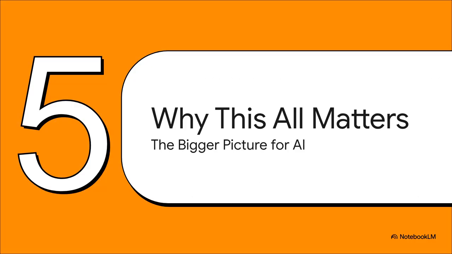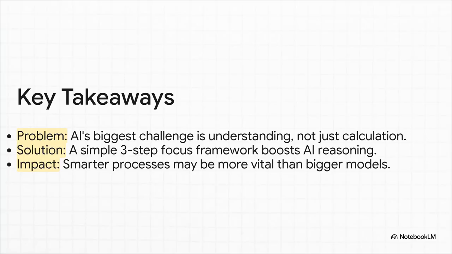Okay, so this whole thing is about way more than just AIs acing math tests. The success of this DUP method actually points to a much bigger idea about the entire future of artificial intelligence. So let's just recap the big takeaways here. First, we've learned that the biggest roadblock for AI and complex reasoning isn't calculation, it's just basic comprehension. Second, a simple, logical framework that just forces the AI to focus can have a massive impact on performance. And third, and this is the big one, it suggests that the best way forward for AI might not be just building bigger and bigger models, but teaching our current models better ways to think.